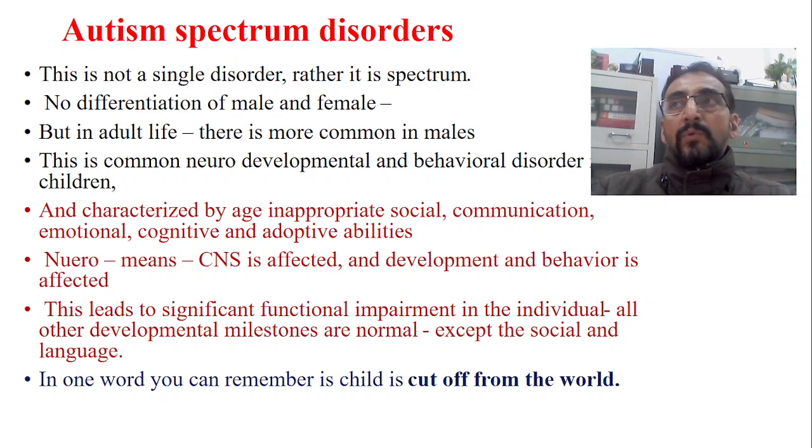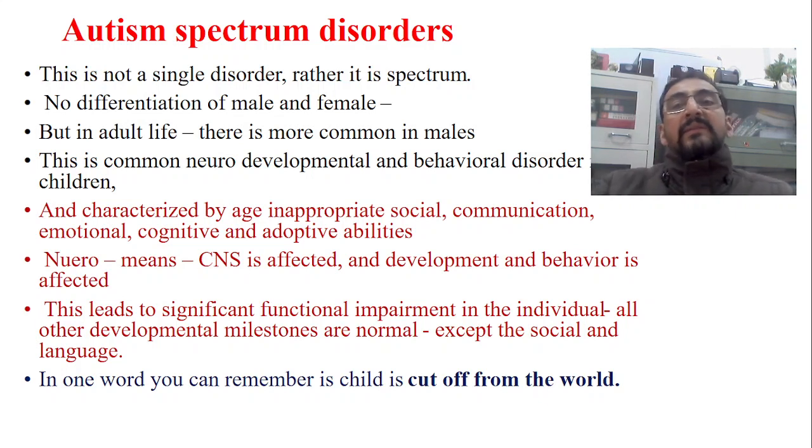Along with the neurodevelopmental aspect, there is also involvement of the neurons, and as a result there is an affliction in the developmental process. And behavioral disorders are also related to behavior. We find a different type of behavior in the child. So autism spectrum disorders are neurodevelopmental as well as neurobehavioral disorders. Okay, both will be seen. Development is affected, and the behavior of the child is also affected.